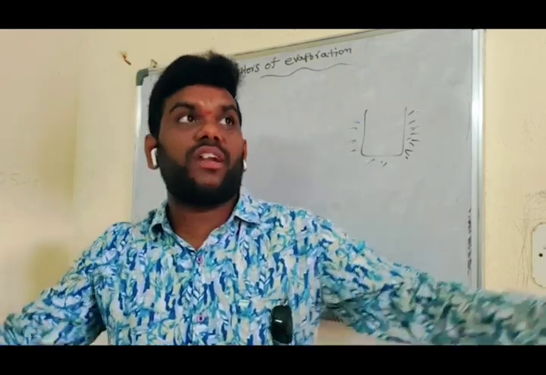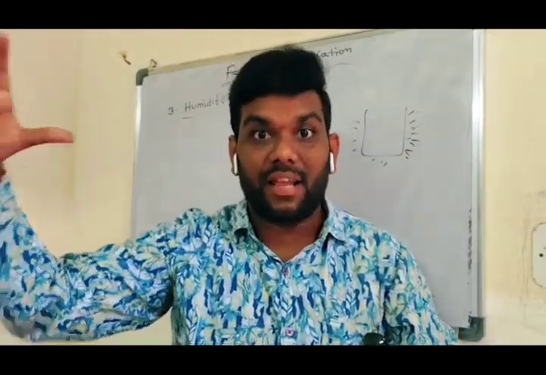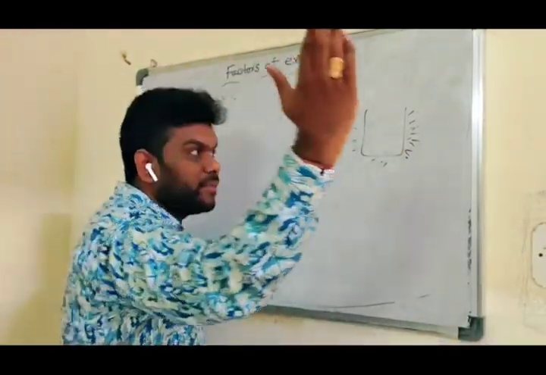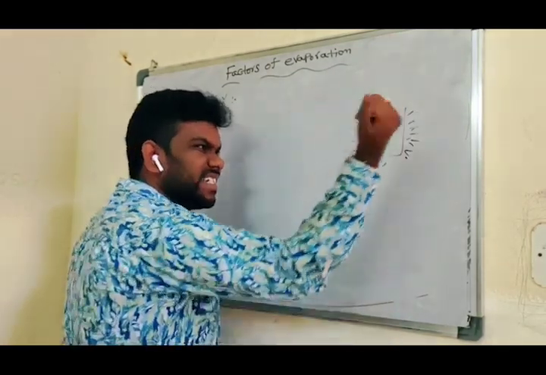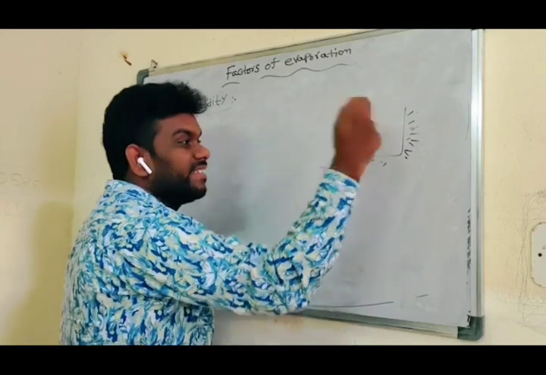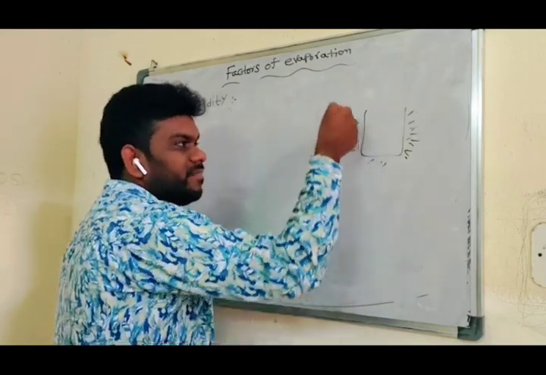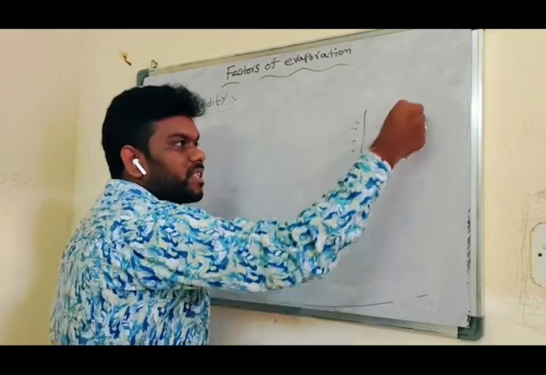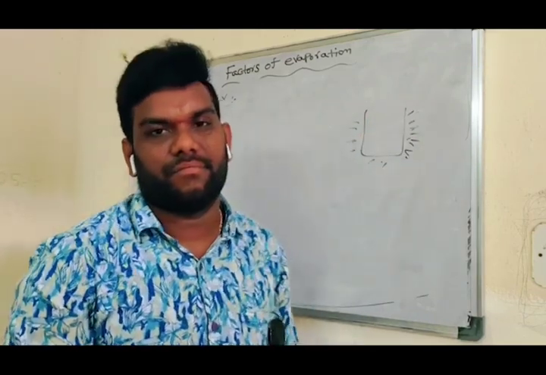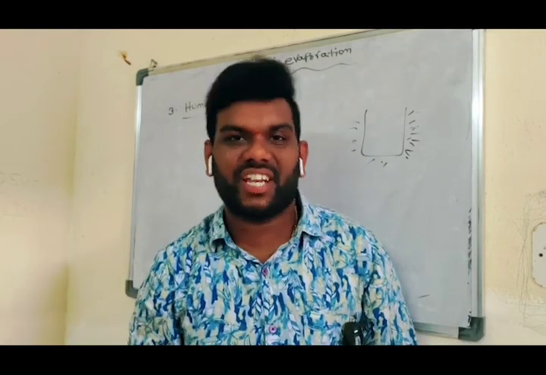Because in the surrounding atmosphere water vapor is there. That vapor comes and strikes the water bottle. Then the water droplets form around the bottle. Okay students, this phenomenon is called condensation.